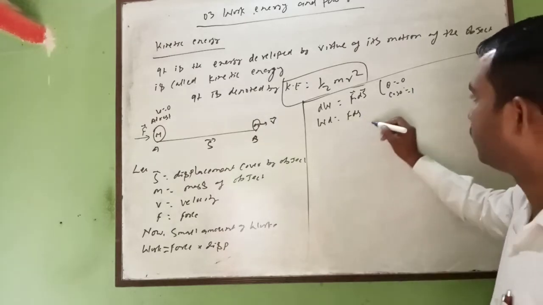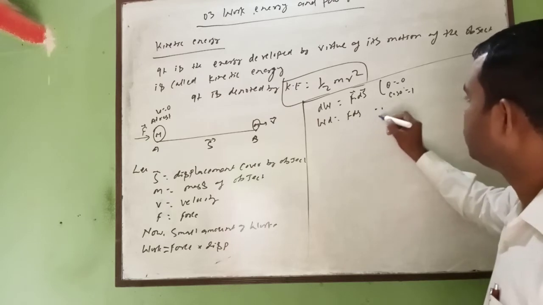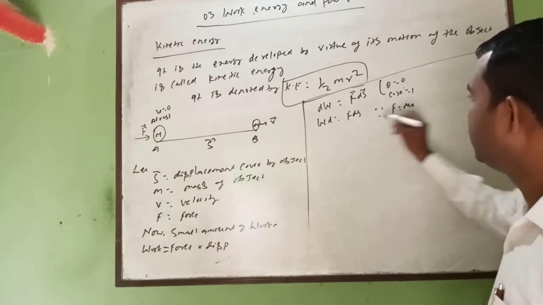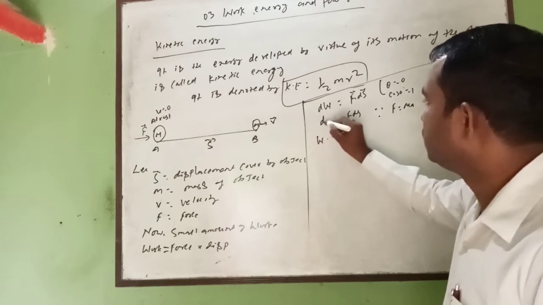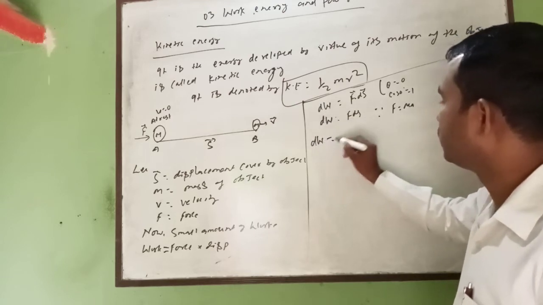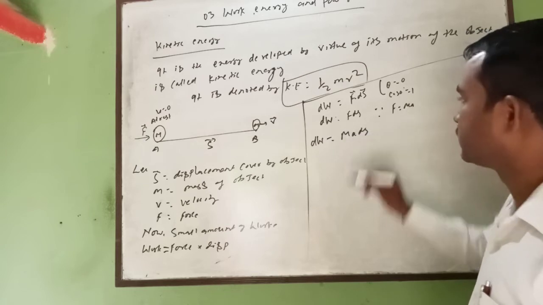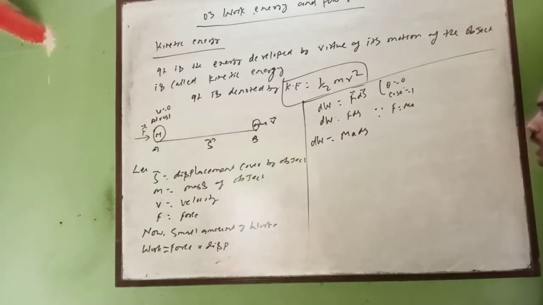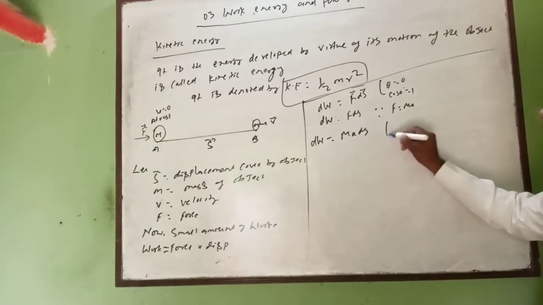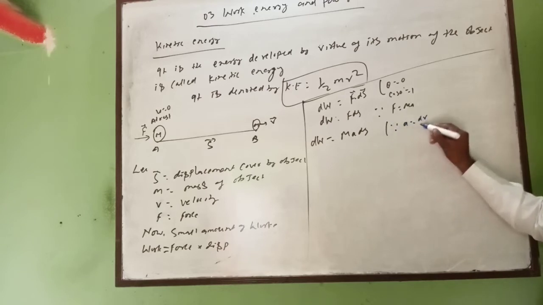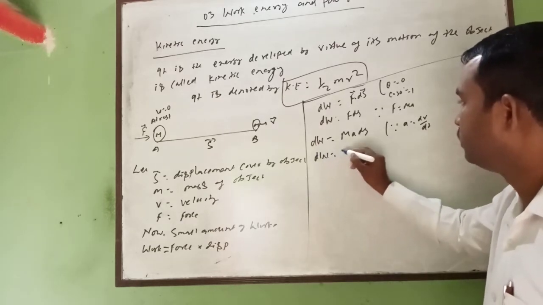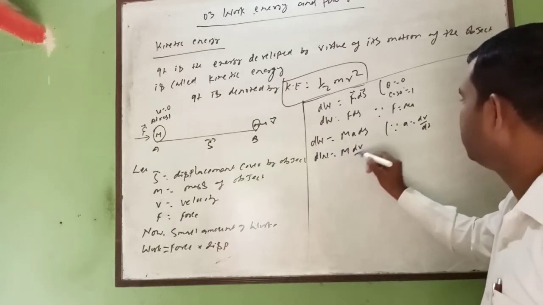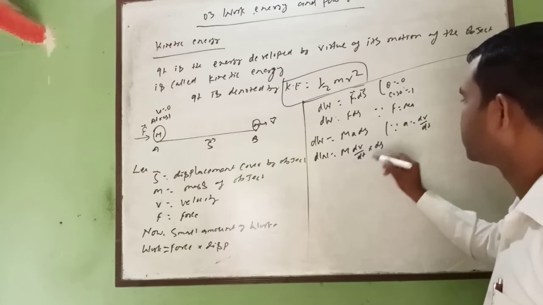And also you have the formula F is equal to ma, then put here dW equal to ma ds. Very good. And since a is equal to dv by dt, the rate of change of velocity with respect to time, put here dW is equal to m dv by dt into ds.